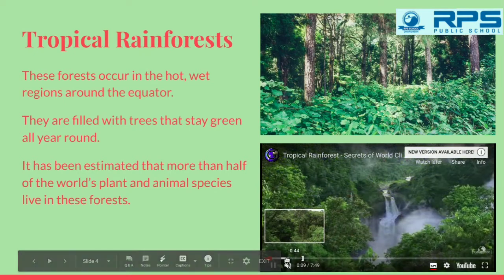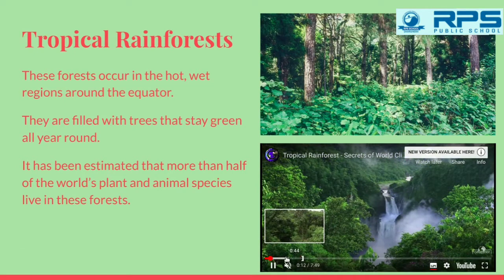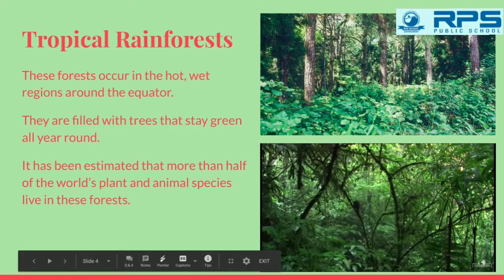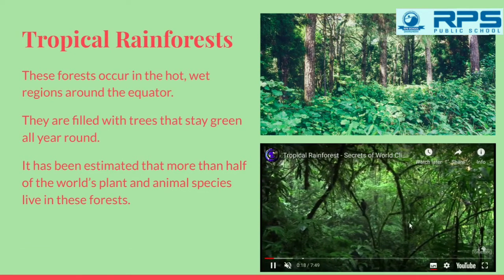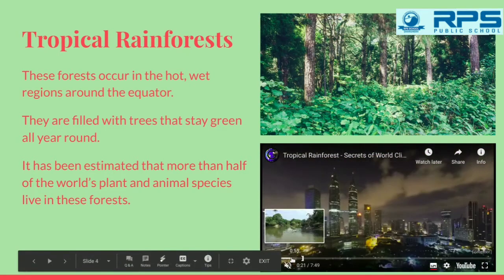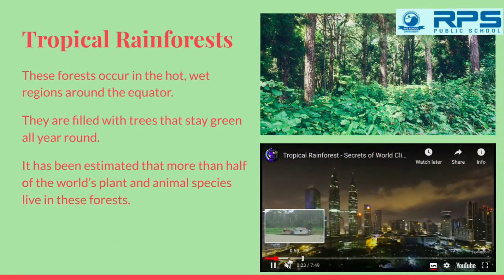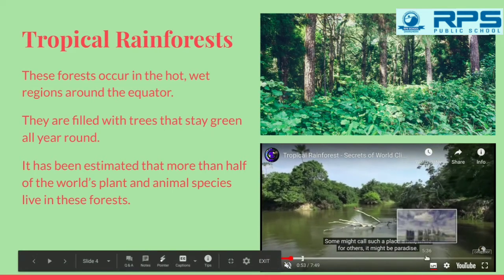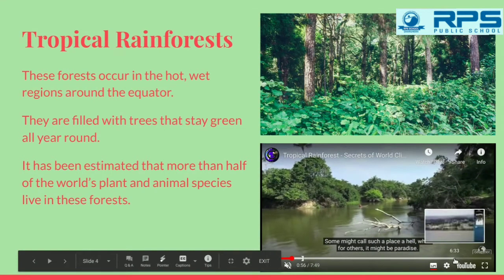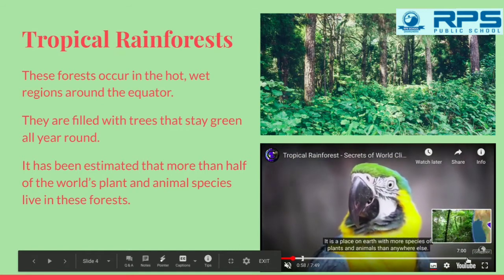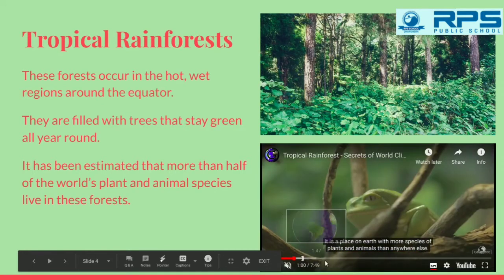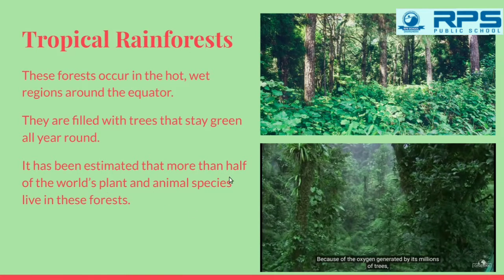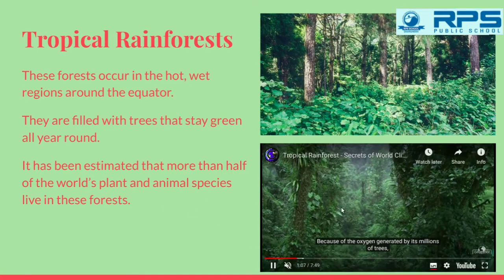This is the tropical rainforest. Here it rains all around the year, and as you can see, the trees are green always. There are more than world's half of the plants and animal species found here.